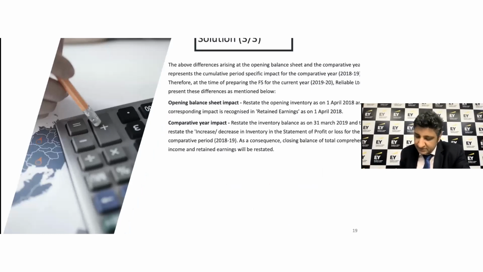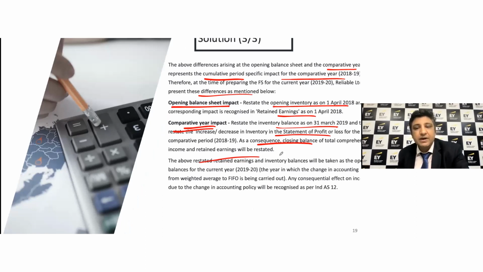Of course, the differences arising between the balance sheet and the comparative years would be brought in, and the changes would be reflected as an opening balance sheet impact, and then of course the comparative year impact done in the same manner, right? They're all being accounted for as a part of these changes in the accounting policies.